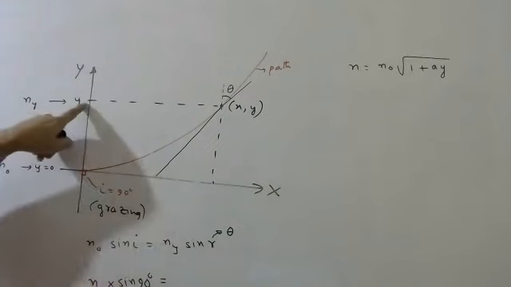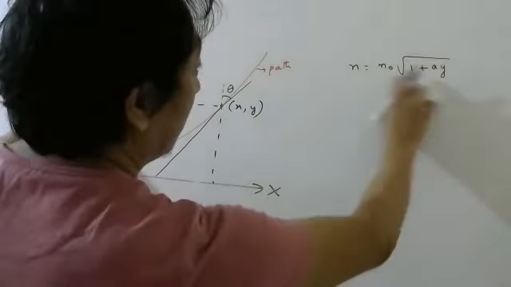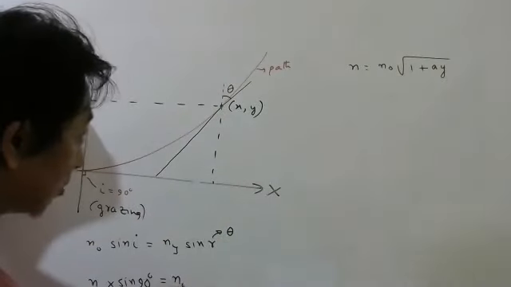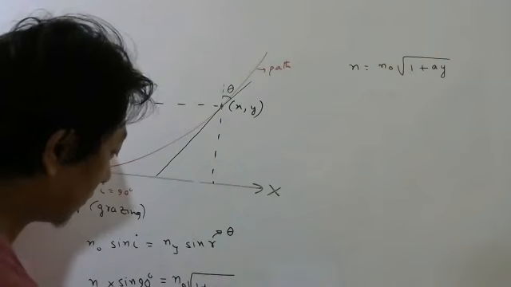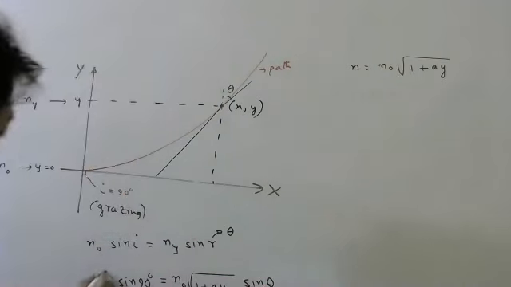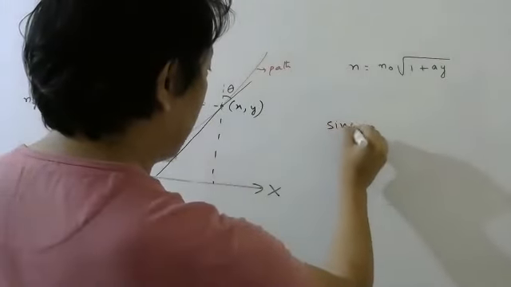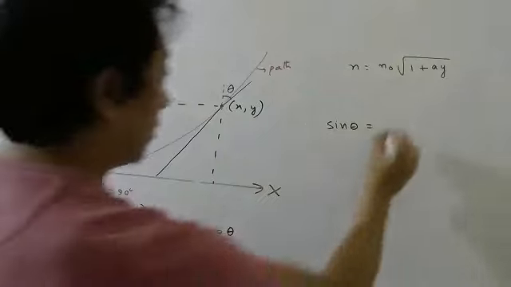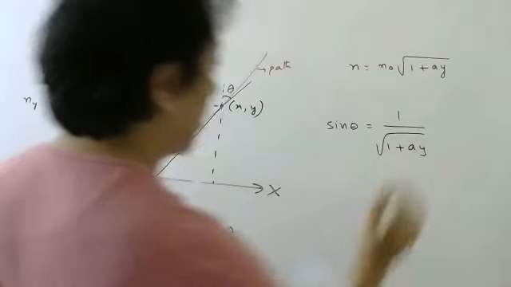n_y is the refractive index here, for which coordinate? Y coordinate. So for the y coordinate, this is the refractive index: n naught root over 1 plus ay. And this is sine theta. n naught cancels, sine 90 is 1. So sine theta will be equal to 1 over root over 1 plus ay.